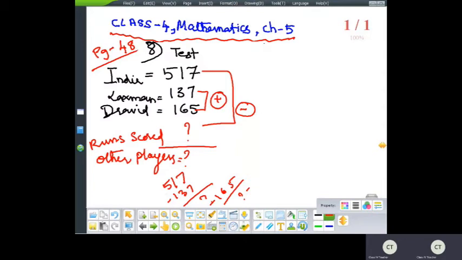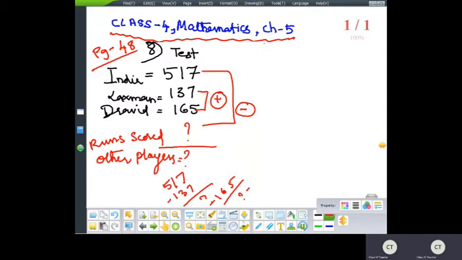Or else you add 137 and 165. If you add 137 and 165, some around 300 you will get. Yes. So 517 minus 300, some 215 you will get. Is it clear? Okay, this is one method.